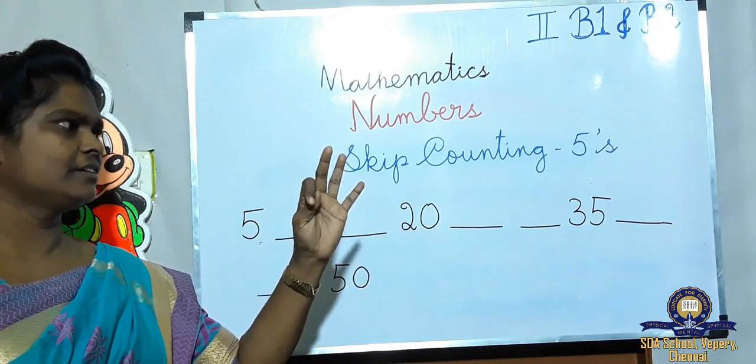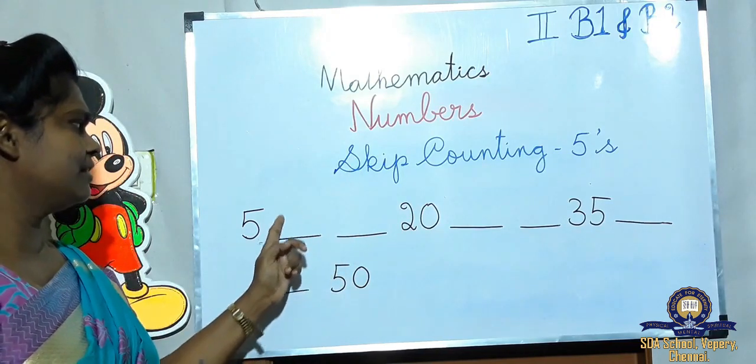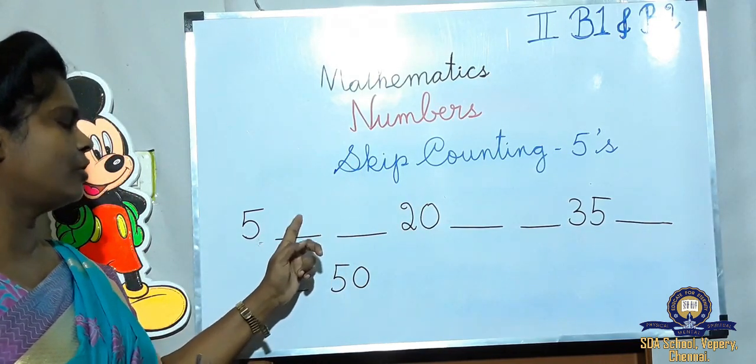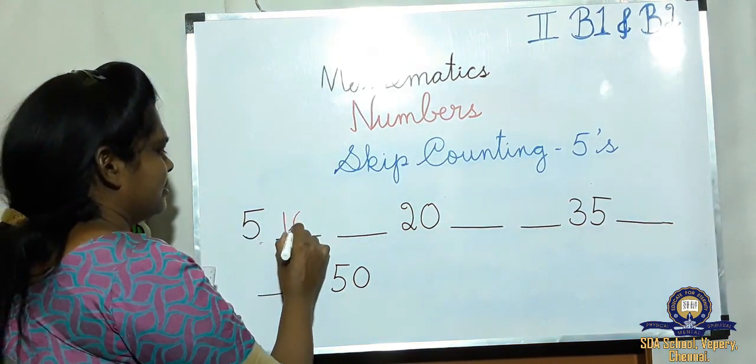6, 7, 8, 9, 10. So what number is missing? After 5, if we skip and count, what number will come? 10.